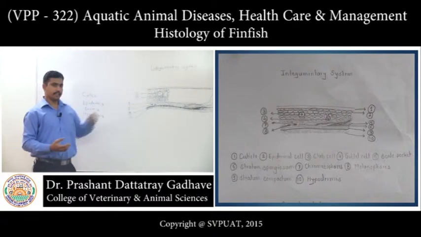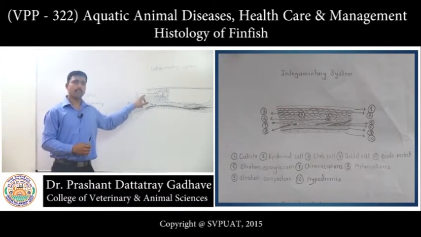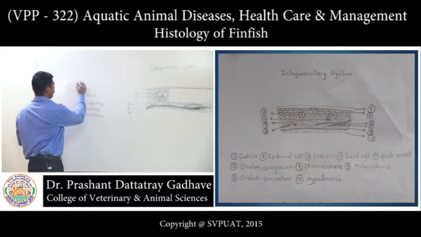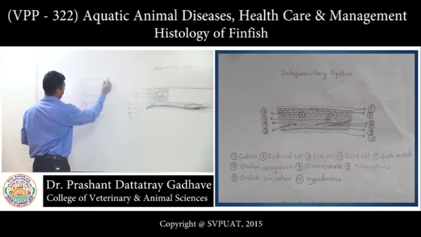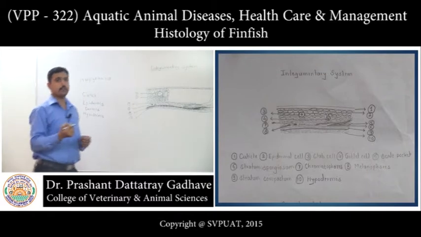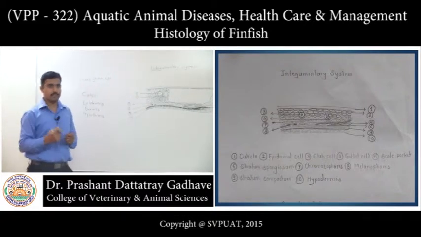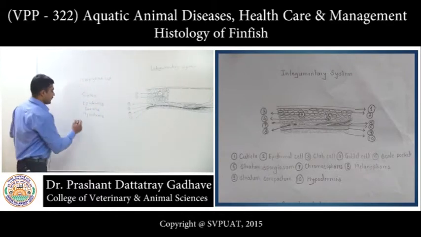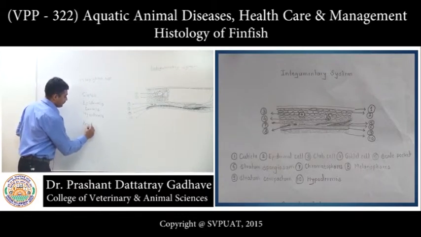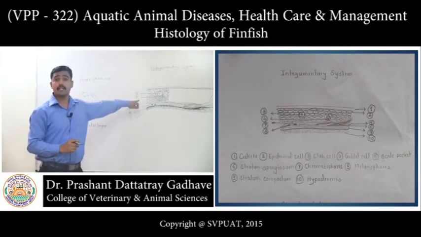Then the next layer is the epidermis. The basic unit of this layer is the Malpighian cell, which is the same basic unit as in mammals. But there are differences between the mammalian epidermis and the fish epidermis. There are two basic differences. The first one is the presence of keratin. A keratin layer is present in mammals, which is absent in fishes.